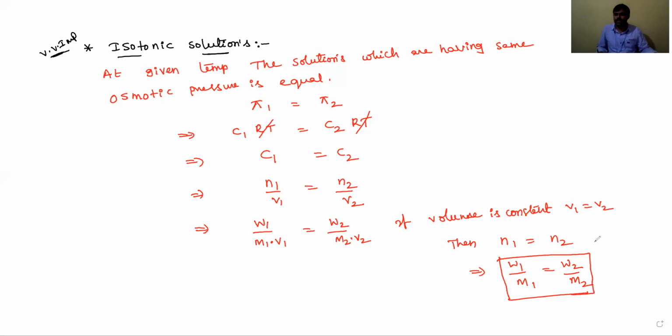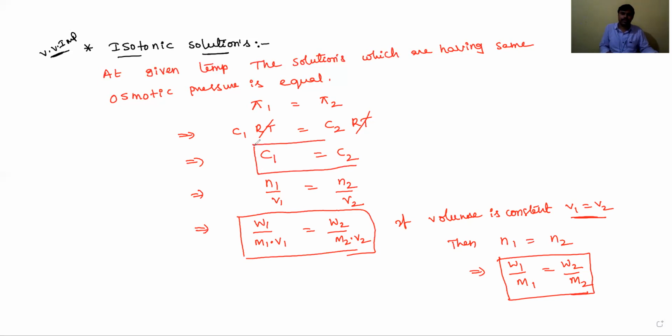This is one relation at constant volume, and the other relation is at constant temperature only. At constant temperature, C1 is equal to C2, then n1 by V1 is equal to n2 by V2, which is W1 by M1 V1 equal to W2 by M2 V2. These relations are very, very important, and based on them they ask some subjective and objective questions also.